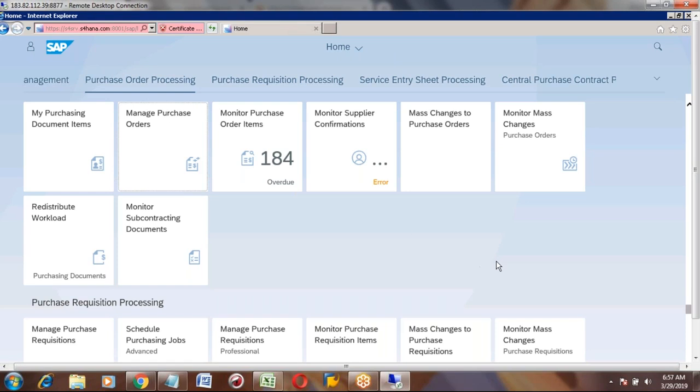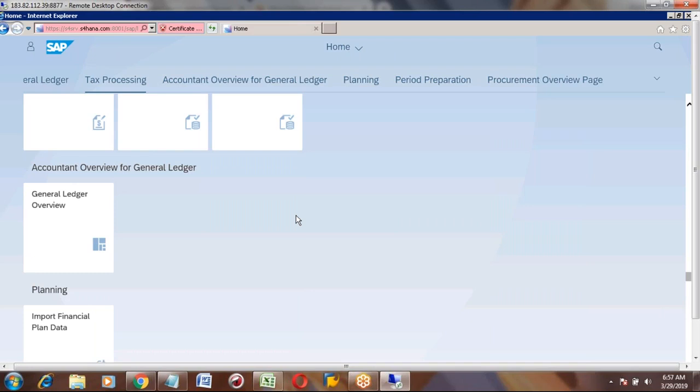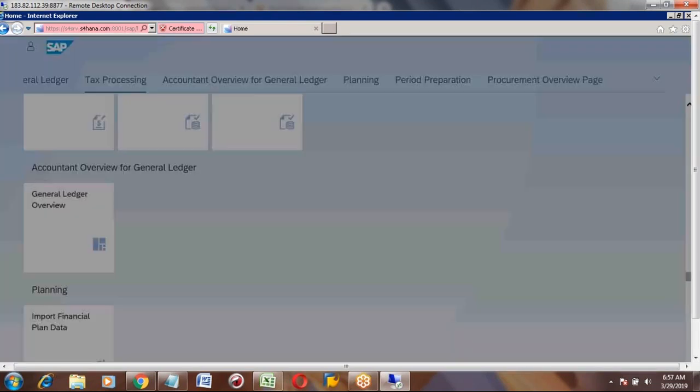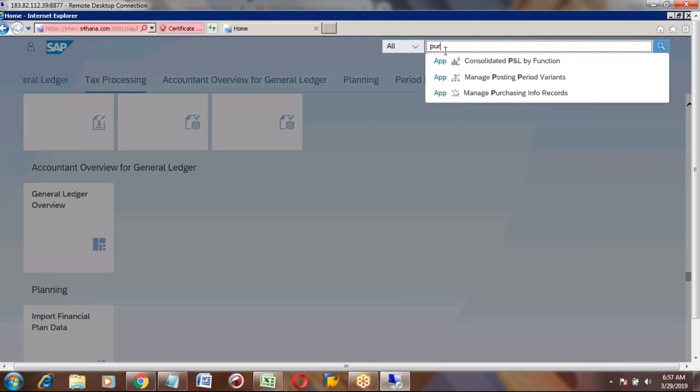For example, if you have forgotten where a particular tile or Fiori app is, you can click on search here. This is a search button. Here you can type something like purchase, and it will show you what purchase related Fiori apps there are.